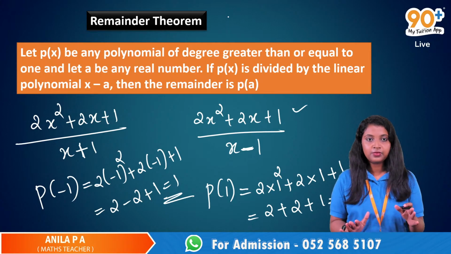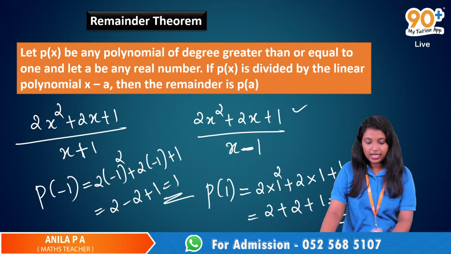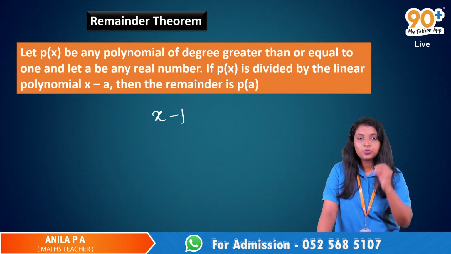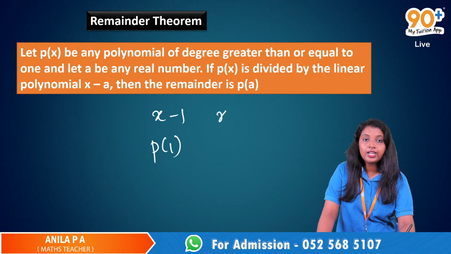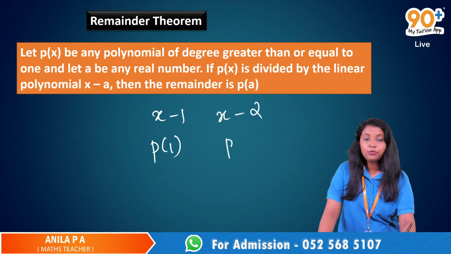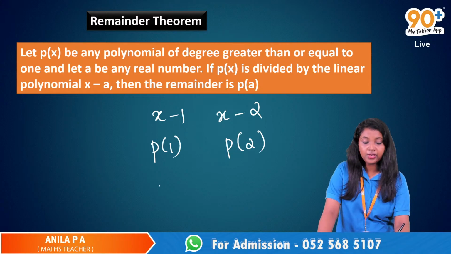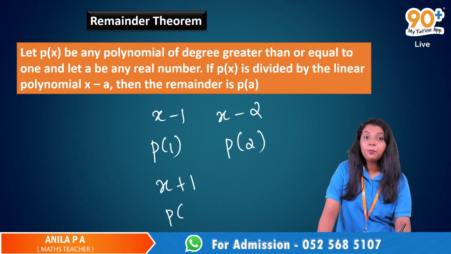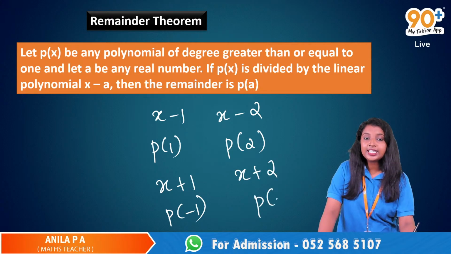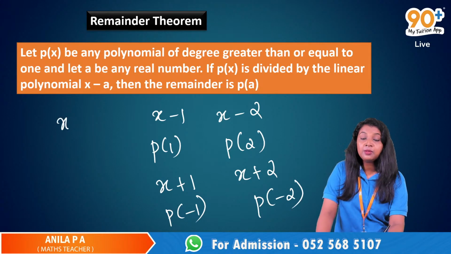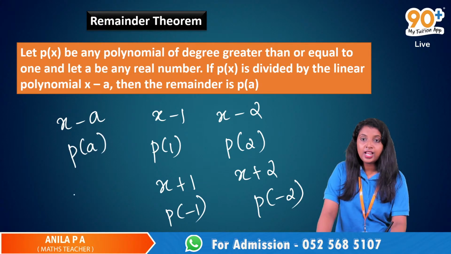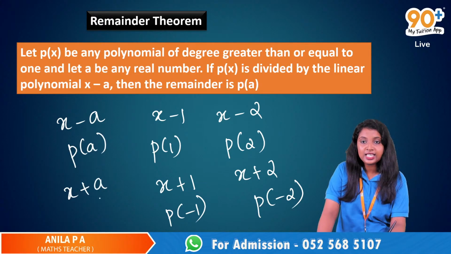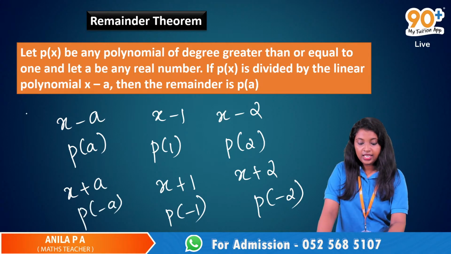Otherwise, just leave that. Okay, so if we divide a polynomial by x minus 1, p of 1 will be the remainder. If we are dividing a polynomial by x minus 2, p of 2 will be the remainder. Okay, if we are dividing by x plus 1, p of minus 1 will be the remainder. If we are dividing by x plus 2, p of negative 2 will be the remainder. If we are dividing by x minus a, where a is any number, p of a will be the remainder. And if we are dividing it by x plus a, p of negative a will be the remainder.